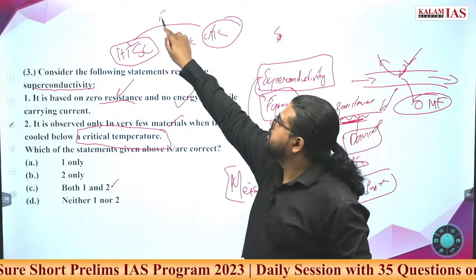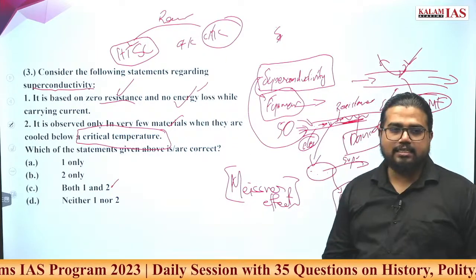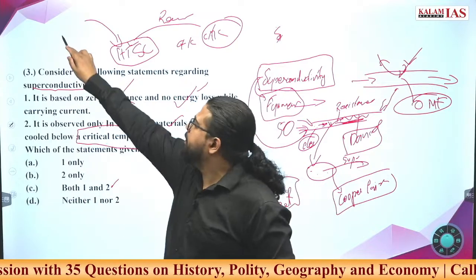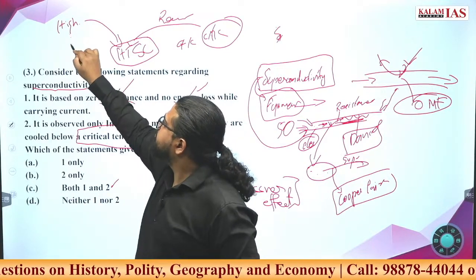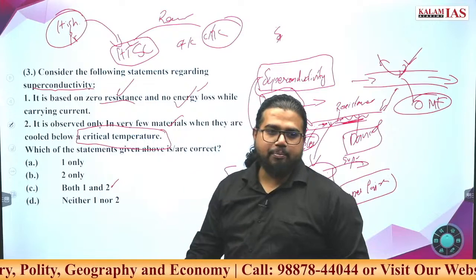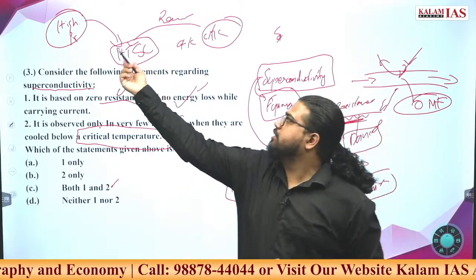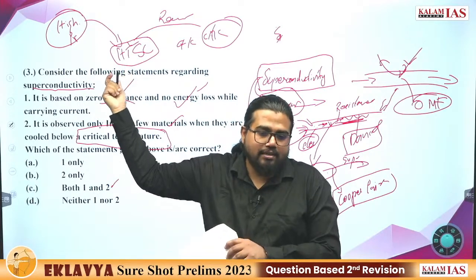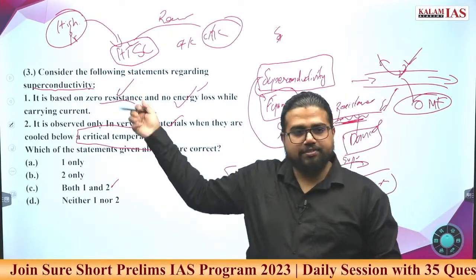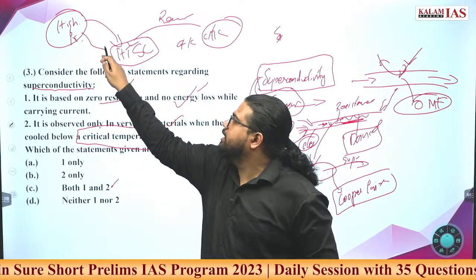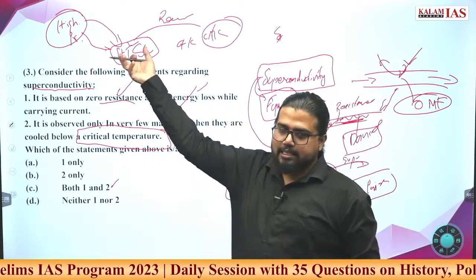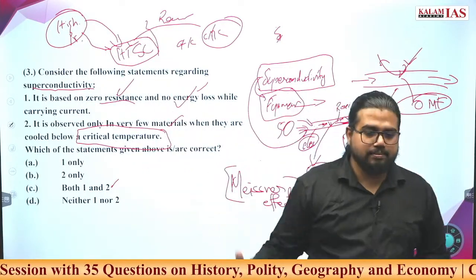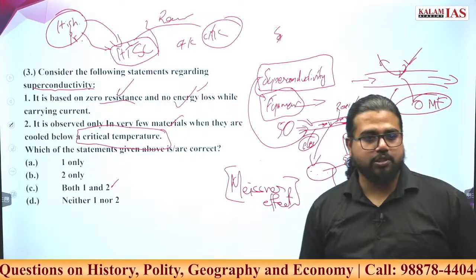So this is where research is going on, and there is a recent research where high temperature superconductors are being made by applying high pressure. You apply extremely high pressure. So pressure is also a factor, not just temperature. Pressure can also play a role in achieving or not achieving the superconductivity. Some scientists recently have observed that extremely high pressure conditions can lead to an increase in the temperature at which this superconductivity is being observed.